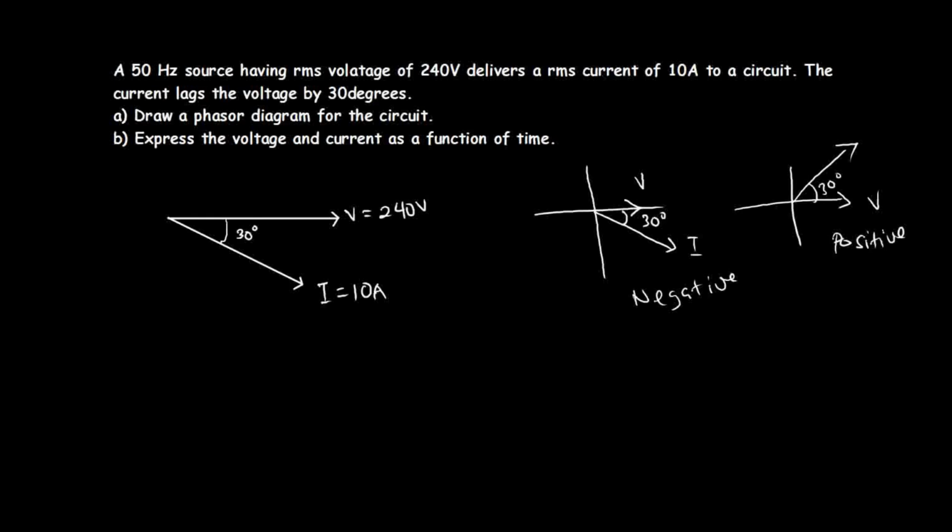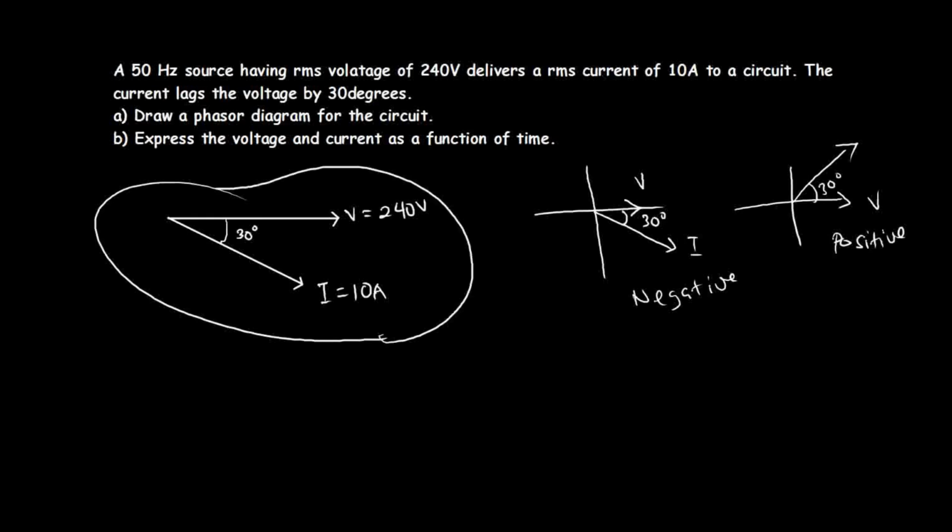So one thing you should know is that anytime one quantity is lagging, its phase angle is going to be negative, and when it is leading, its phase angle is going to be positive. So you see from this diagram that I have here, I drew the phase angle here because the current is said to be lagging the voltage. That's how I have this circuit here.